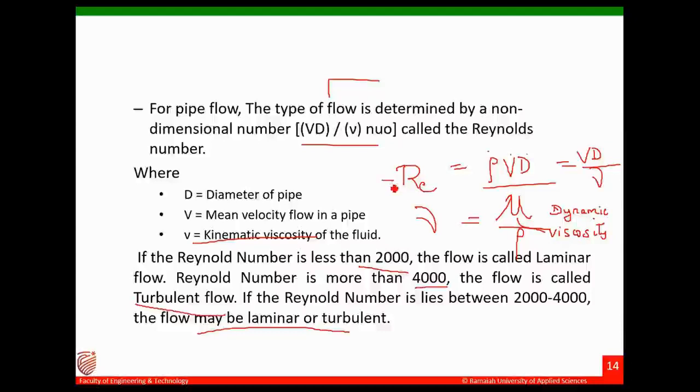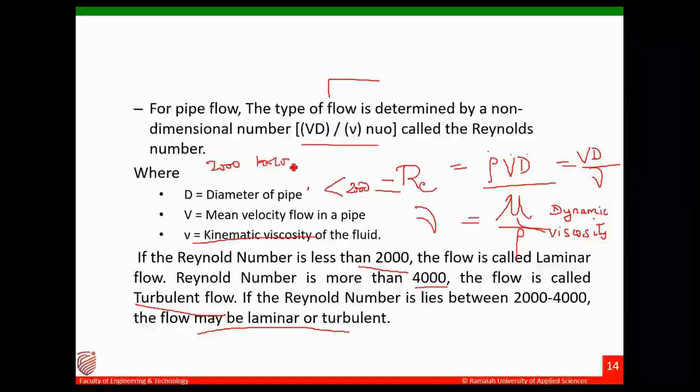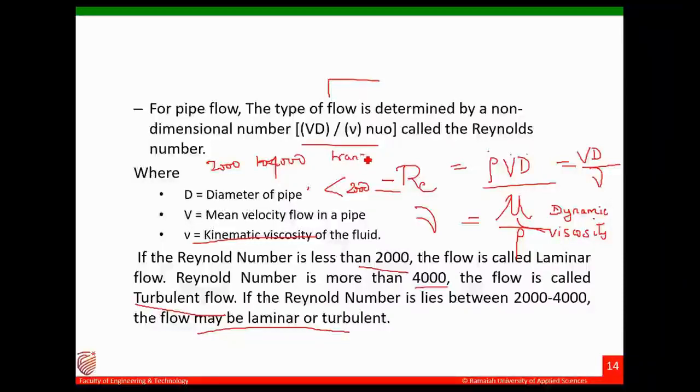So after putting all the values, if the number is less than 2000, it is laminar flow; if it is 2000 to 4000, then transition flow; if it is greater than 4000, then it becomes turbulent flow.